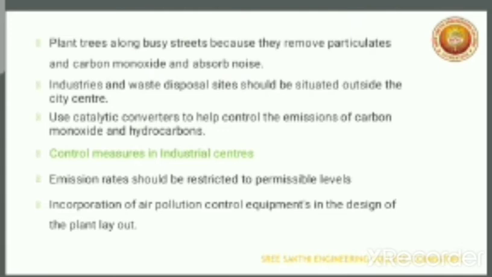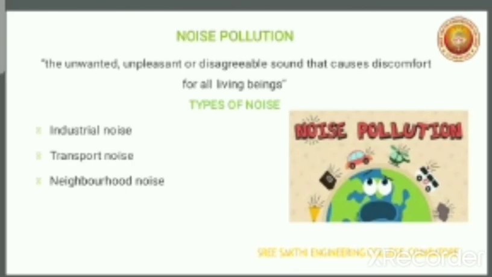Control measures in industrial centers: emission rate should be restricted to permissible levels. Incorporation of air pollution control equipment in the design of the plant layout.